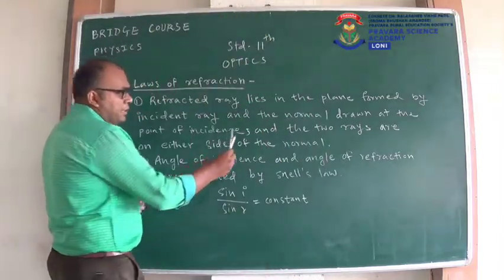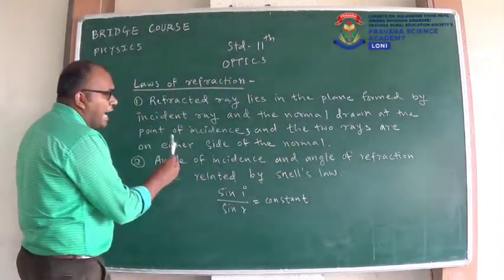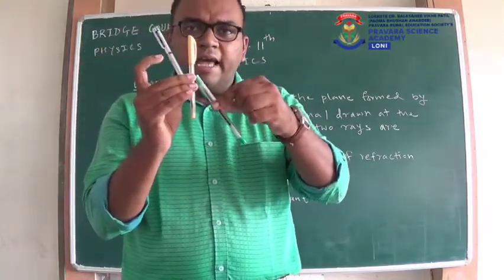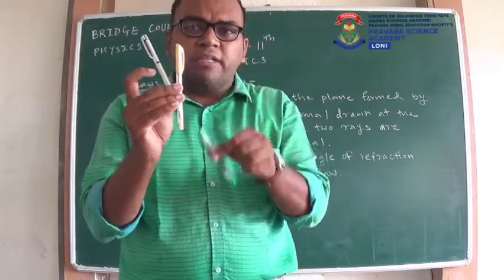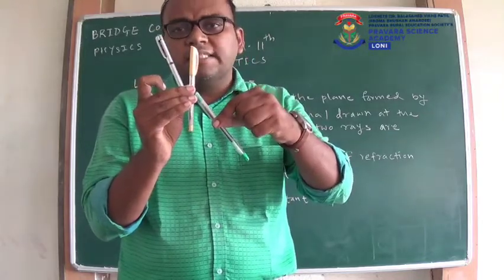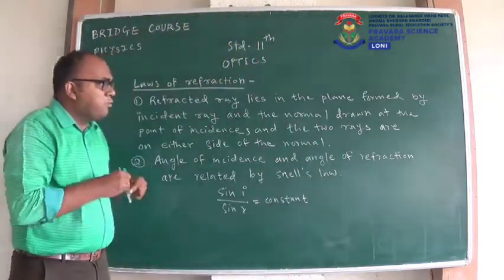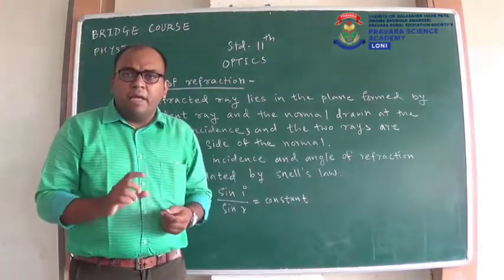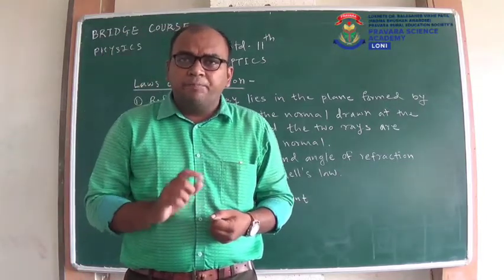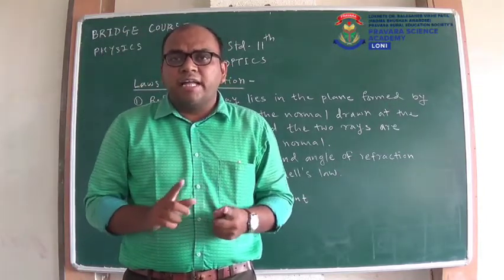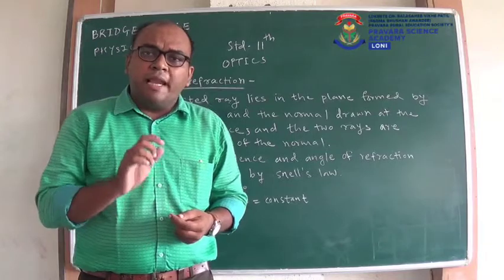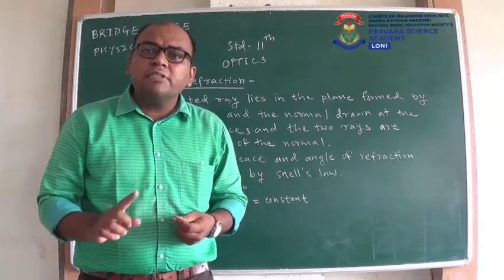Then one more thing, they added that the two rays are on either side of the normal. So this is also true. This is our incident ray, this is our refracted ray, and they are on the opposite sides of the normal. This is our normal, so the incident ray is on one side of the normal and the refracted ray is on the other side of the normal. So this statement was very similar to the law of reflection. In the law of reflection, the statement was incident ray, reflected ray and normal lie in the same plane, and incident ray and reflected ray are on opposite sides of the normal. Here it is the same statement: incident ray, refracted ray and normal are in the same plane, and incident ray and refracted ray are on opposite sides of the normal.